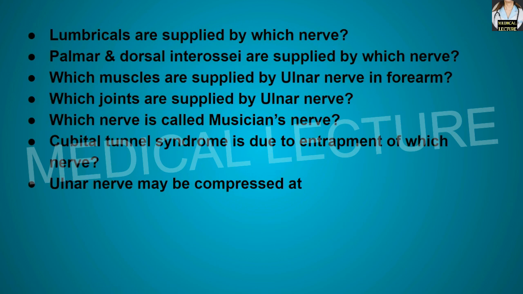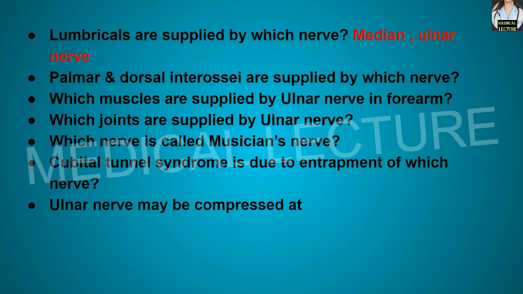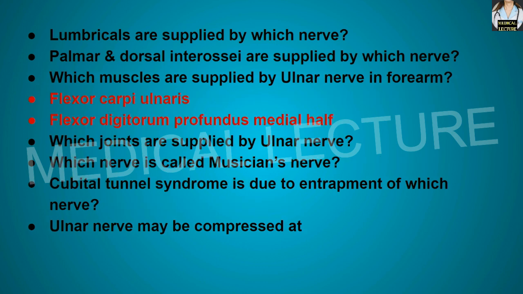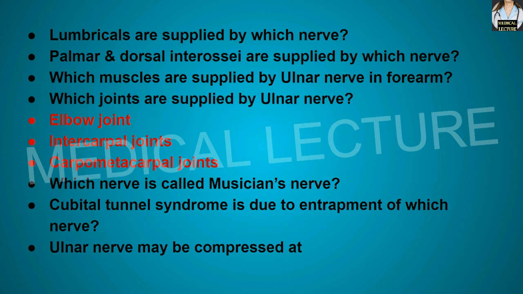Lumbricals are supplied by which nerve? They are supplied by the median and the ulnar nerve. Palmar and the dorsal interossei are supplied by which nerve? They are supplied by the ulnar nerve. Which muscles are supplied by the ulnar nerve in the forearm? Flexor carpi ulnaris and the FDP medial half are supplied by the ulnar nerve in the forearm. Which joints are supplied by the ulnar nerve? Elbow joint, intercarpal joints and the carpometacarpal joints.